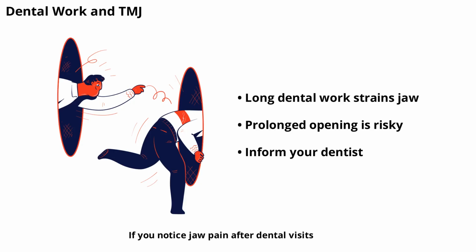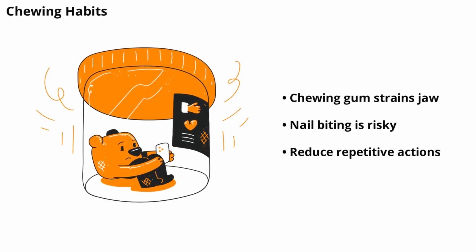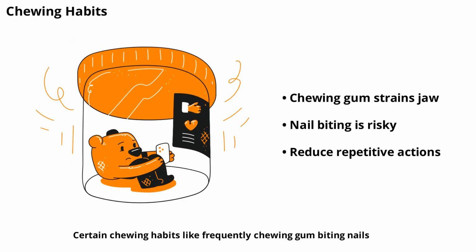If you notice jaw pain after dental visits, let your dentist know so they can adjust their approach and recommend preventive measures. Certain chewing habits, like frequently chewing gum, biting nails, or chewing on pens, can overwork the jaw muscles and put stress on the TMJ. Over time, these repetitive actions can lead to pain and dysfunction. Being mindful of these habits and reducing unnecessary jaw movement can help protect your TMJ from unnecessary strain.